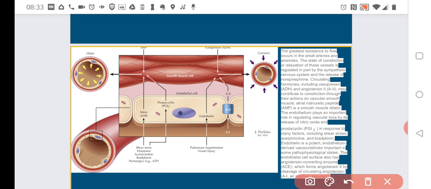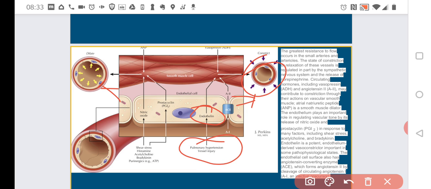Okay, but is there another thing that the endothelial cells can do? Yes. There is also the endothelin. So endothelin is causing the constriction. So one more time. Endothelial cells can lead to dilatation and can lead to constriction. They would lead to constriction when they would produce the endothelin, for example, when we have pulmonary hypertension or vessel injury.